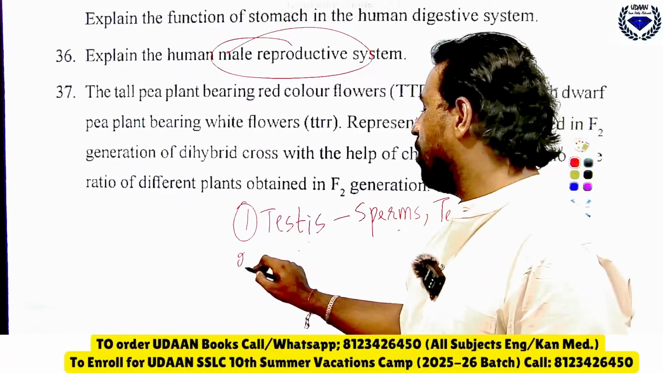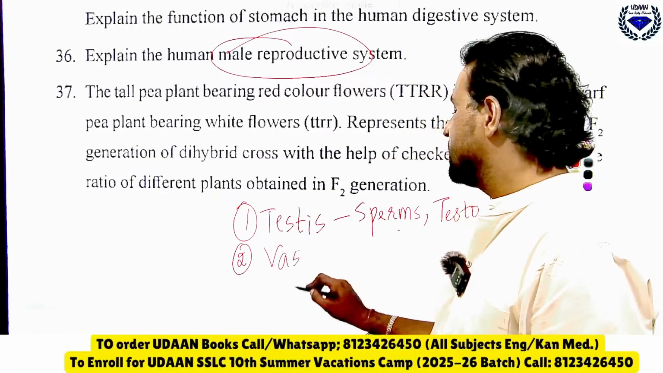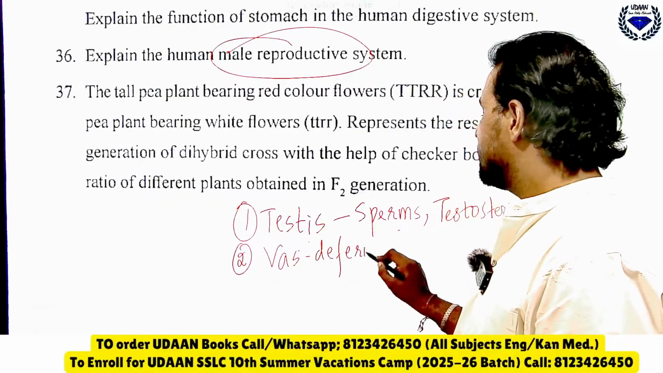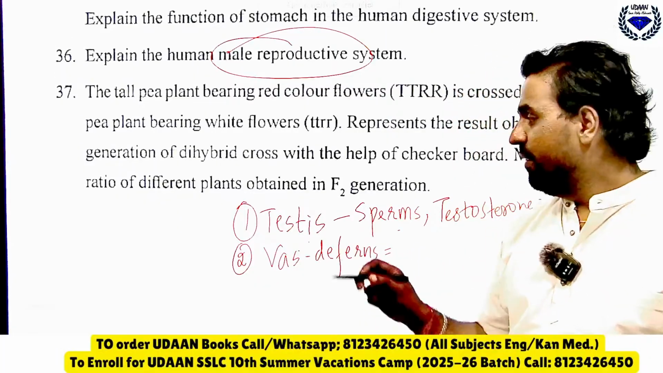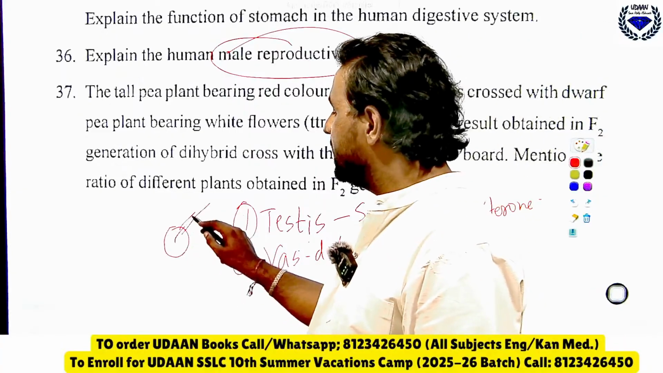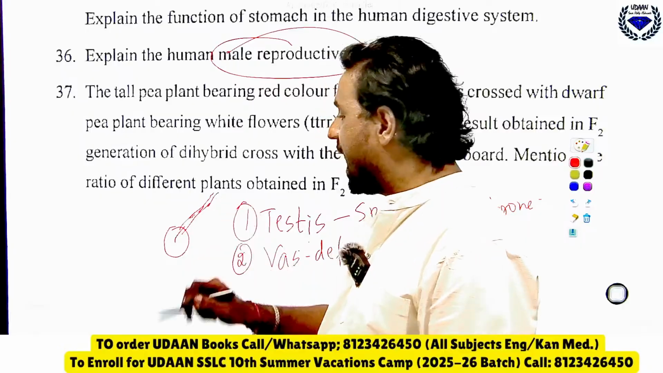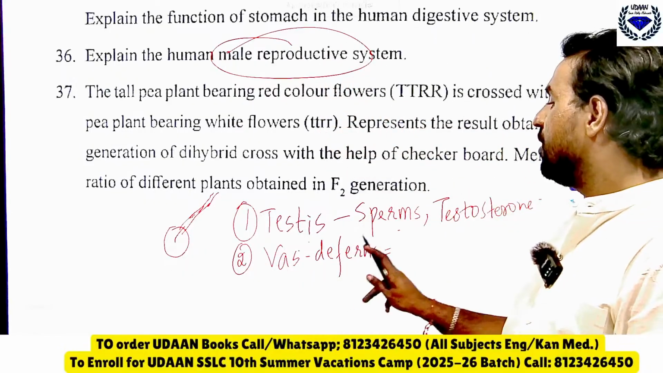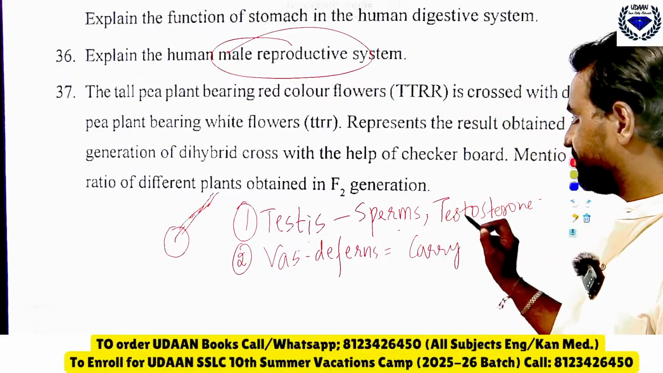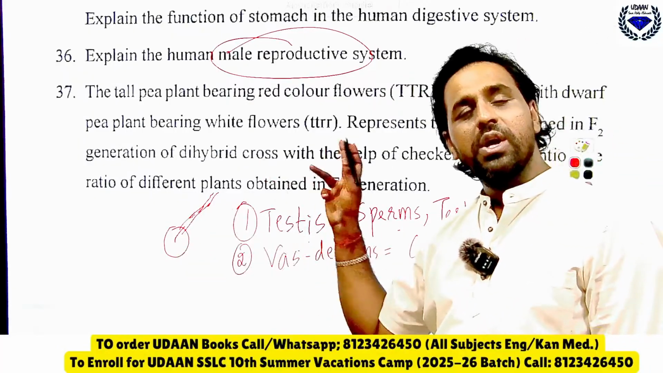Then second, what does this do? The second part is vas deferens. See, vas deferens is a tube through which sperms from the testis have to come out. For the sperms to come out, we are having what? A tube called what? Vas deferens. This vas deferens carries the sperm from testis to seminal vesicles.